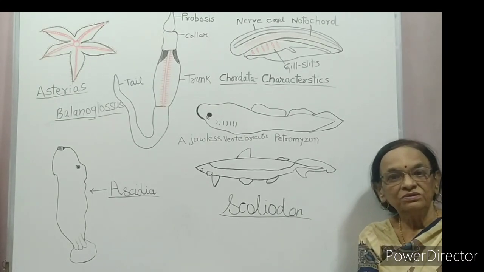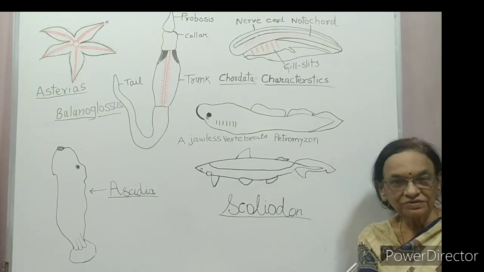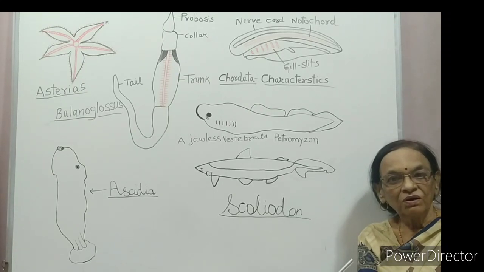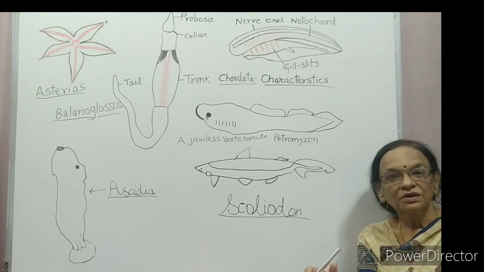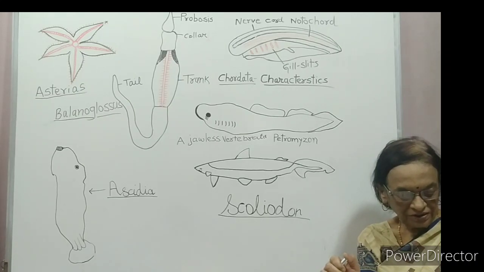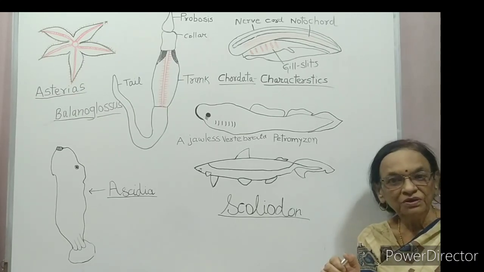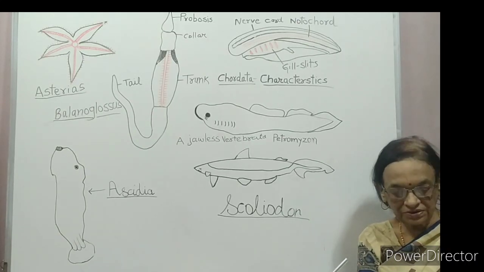Kidney for excretion and osmoregulation. Osmoregulation means control of water by protoplasm. Paired appendages which may be fins or limbs. So these are characters of vertebrates.